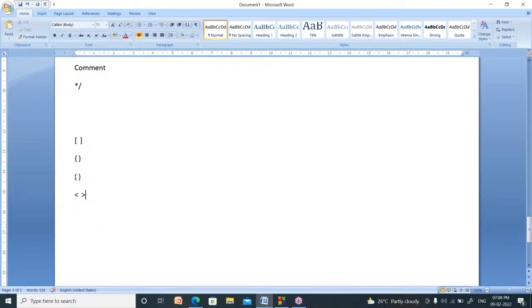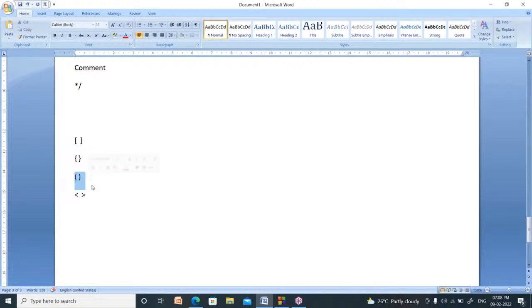After void main, you use this symbol. It indicates function. After the main method, you use this one: open curly bracket and closing curly bracket. These two indicate the beginning of a block or function, and the ending of a block or function. These two, I did not use in my program. These two represent an array. Array is a concept in C program. I will explain later. So these four types of brackets you can use.